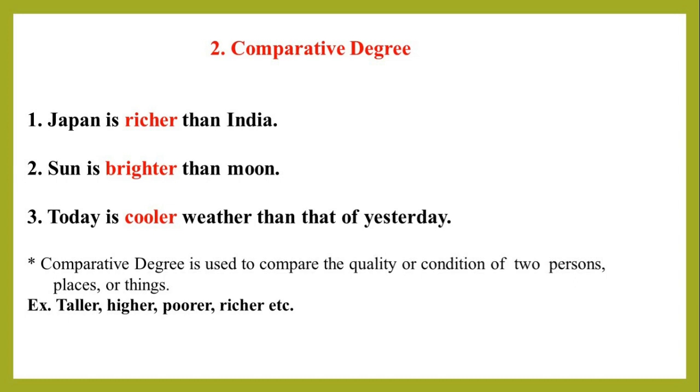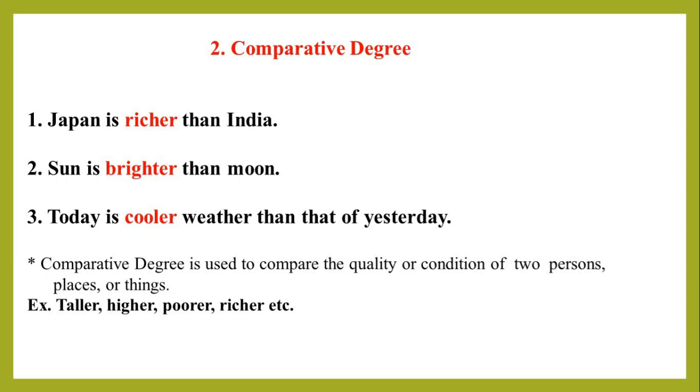Now we will know about comparative degree. So students, look at these examples. Here is the word richer. It makes comparison of richness between Japan and India. The same in the second sentence, the word brighter makes comparison of brightness between sun and moon.